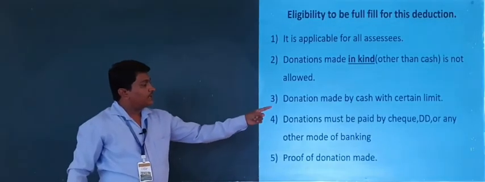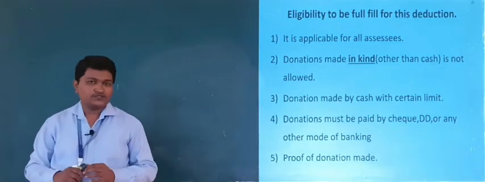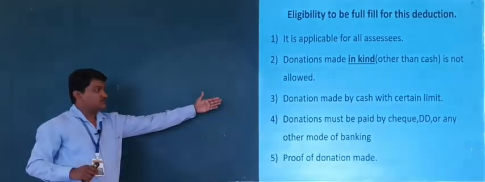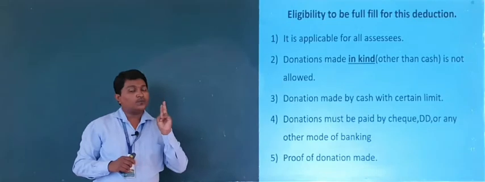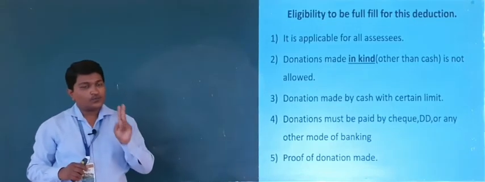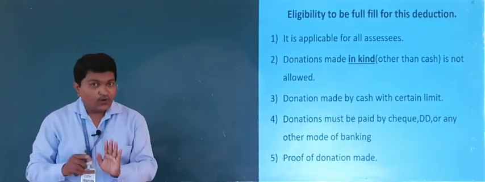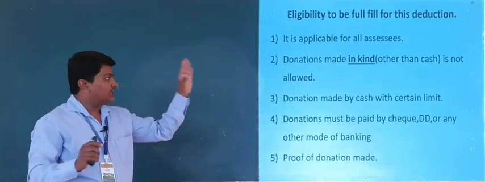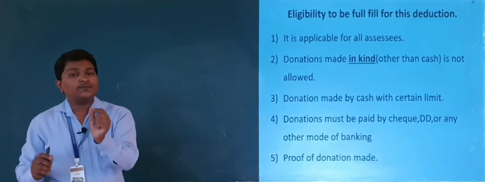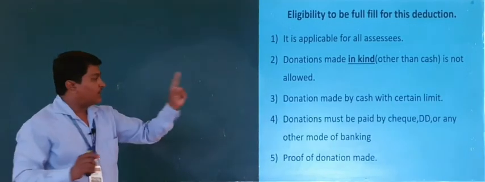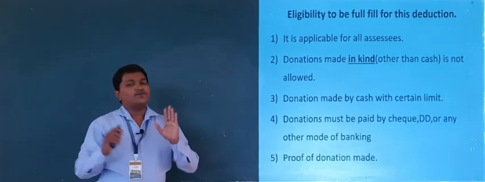Now come to the fourth one: donation must be paid by cheque, DD or any other mode of banking. So this is most important. I told you earlier, by cash up to which amount can we donate? Yes, up to rupees 2,000. And if you want to claim the deduction under section 80G, and if you want to donate more than 2,000, then you must pay such donation by cheque, by demand draft or any other mode of banking.